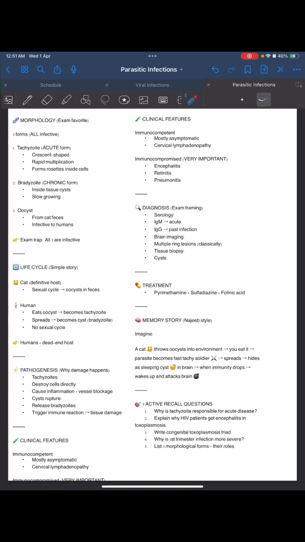What happens when a cyst ruptures? It will release bradyzoids. Then it will trigger the immune reaction, and the tissue damage will occur. What is the congenital toxoplasmosis triad? That is intracerebral calcification, hydrocephalus, and chorioretinitis.